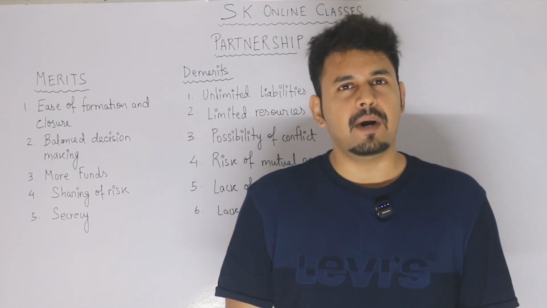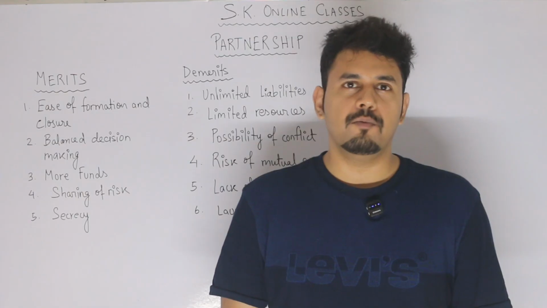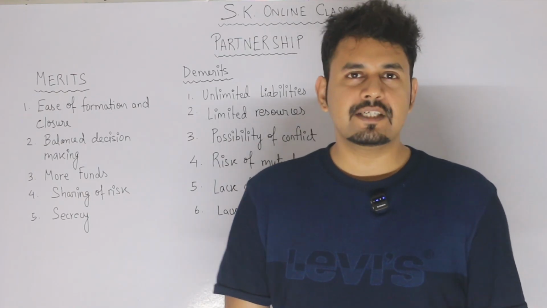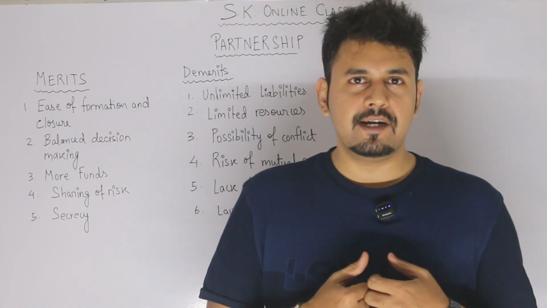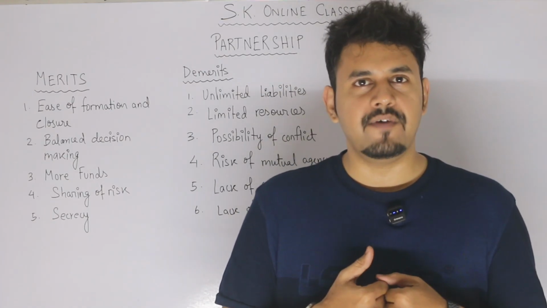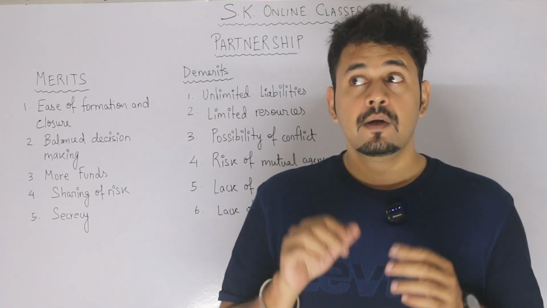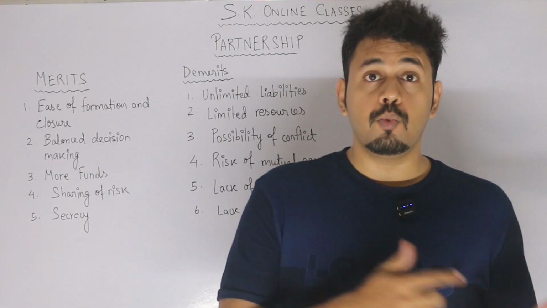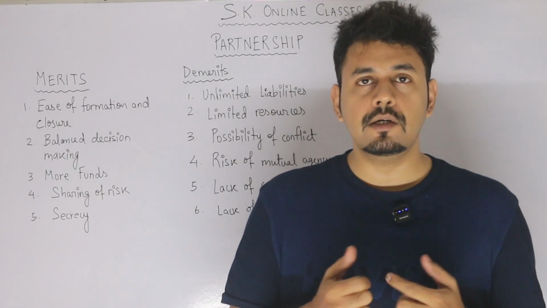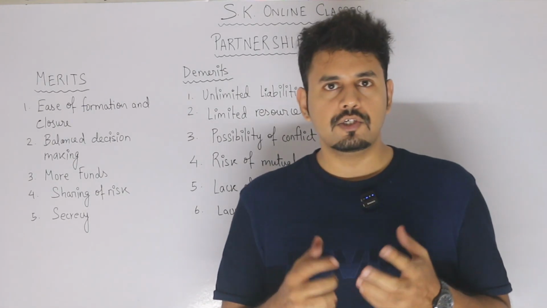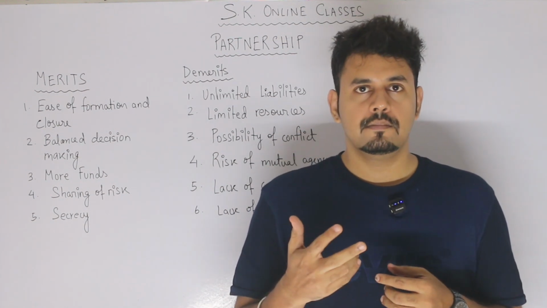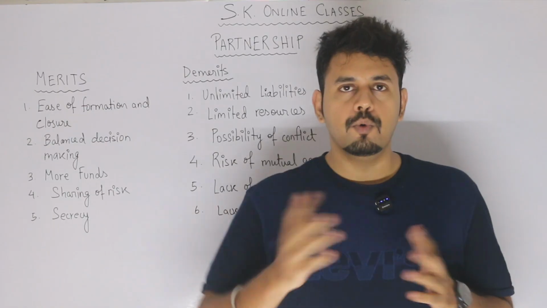Today we will study partnership, the second form of business organization. In my previous video, you must have gone through proprietorship as well as Hindu undivided family or joint Hindu family business. There was something different than what we are going to do today. Now, partnership. When we say partnership, it means the number is more than one, that is minimum two or more.